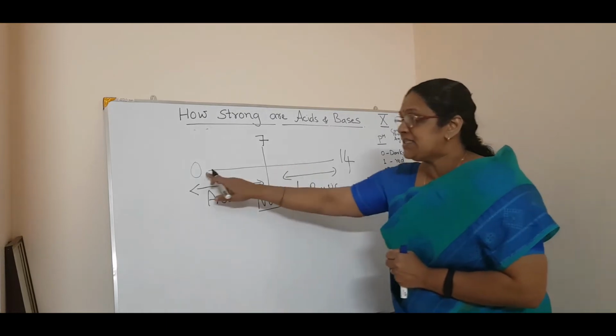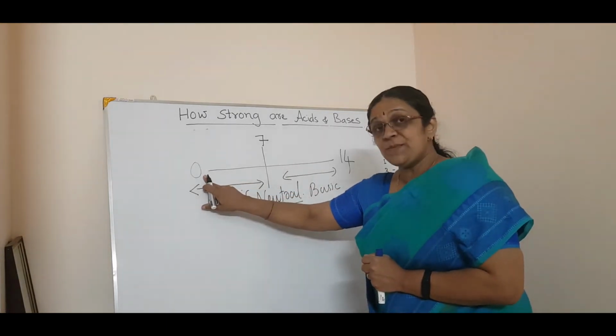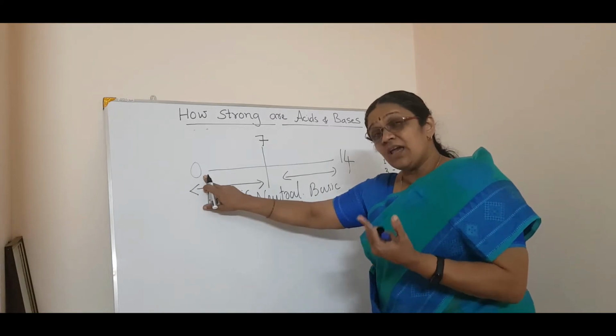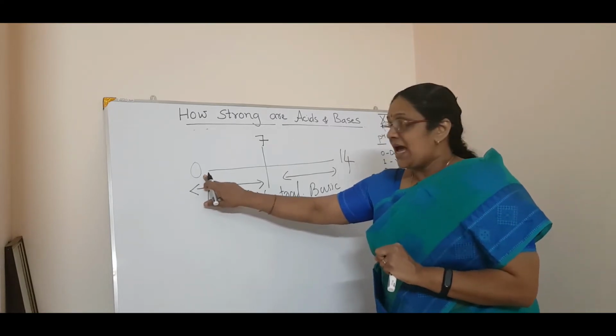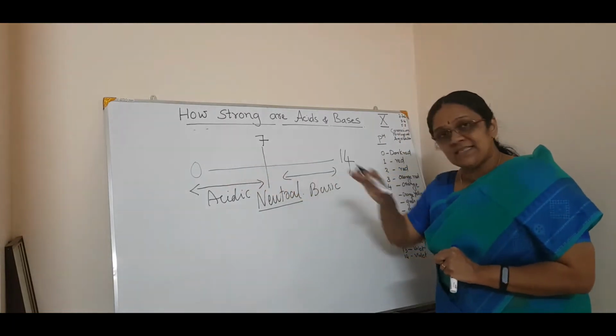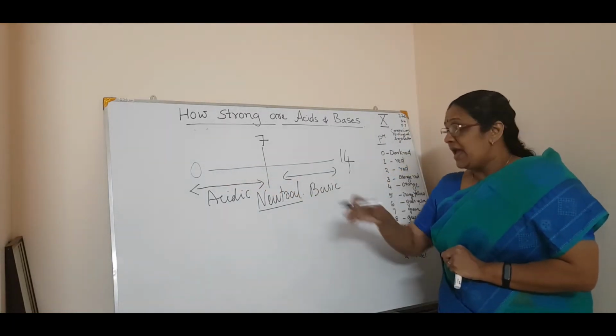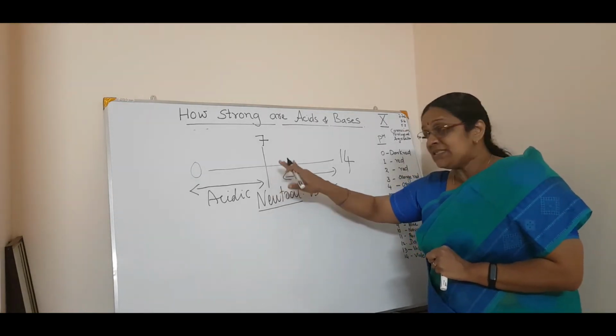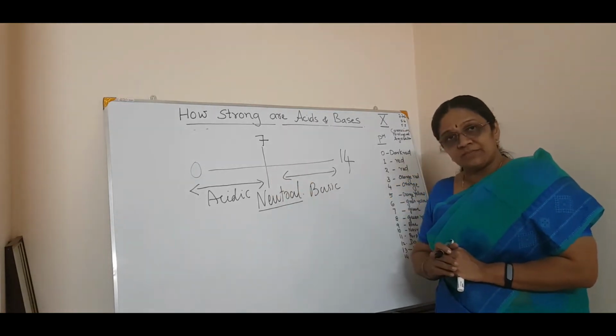Now, if the pH is 0, that means the solution or substance is highly acidic. As it moves on to 7, the acidic character decreases. When it comes to 7, it becomes neutral.